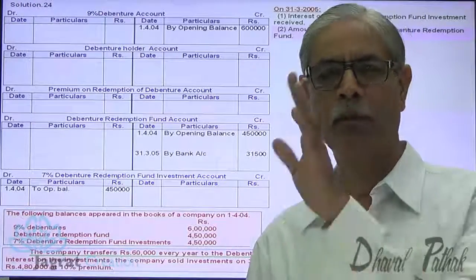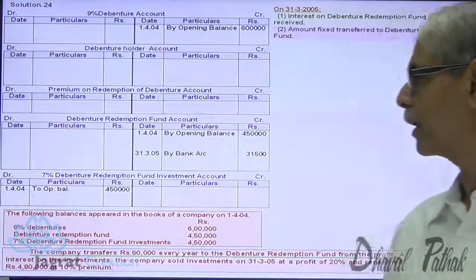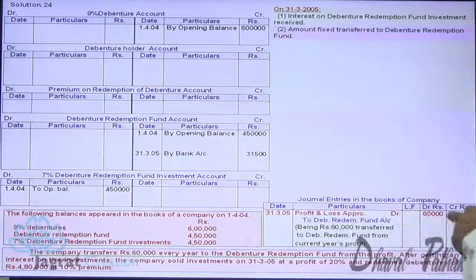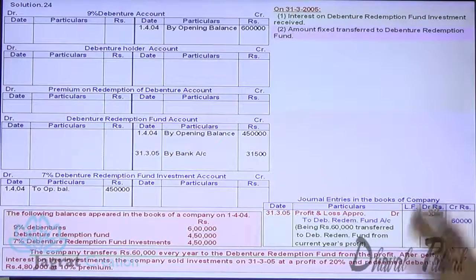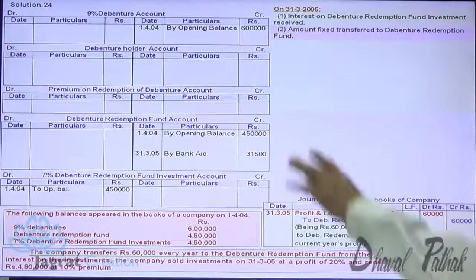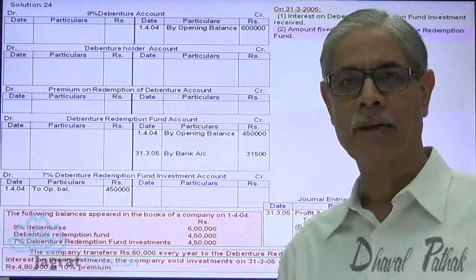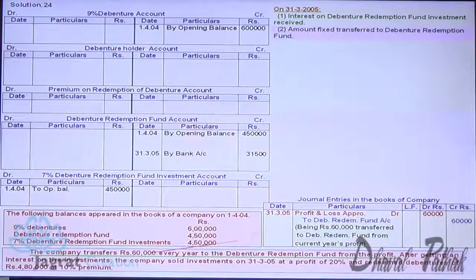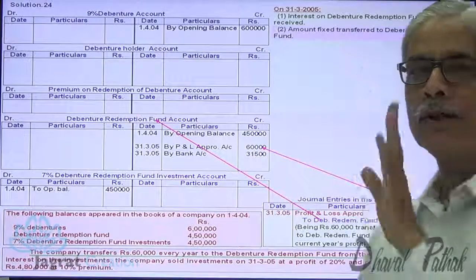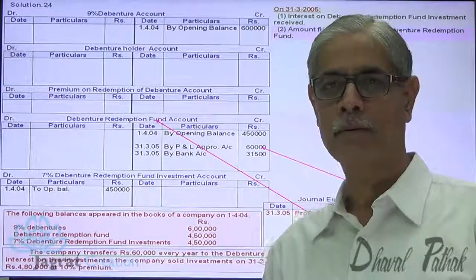Profit and loss appropriation account debit to debenture redemption fund account. Here we have not prepared profit and loss appropriation account, so I will give credit effect to debenture redemption fund account. Debenture redemption fund account is credited with annual transfer 60,000. So 60,000 is credited over here. Second transaction done, so now the third.